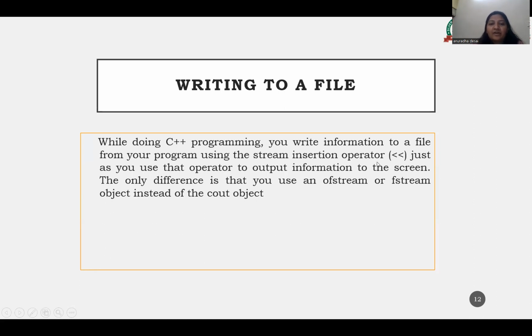So as you use that operator to output information to the screen, the only difference here is that you use the ofstream or fstream object instead of the cout object. Cout is the object which we use for printing output. So here we put the stream insertion operator for writing to a file.